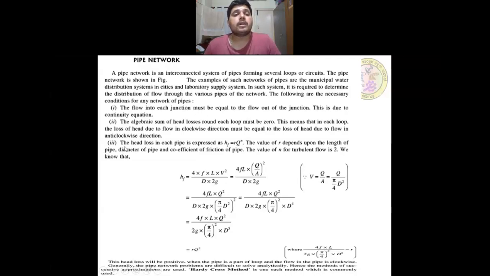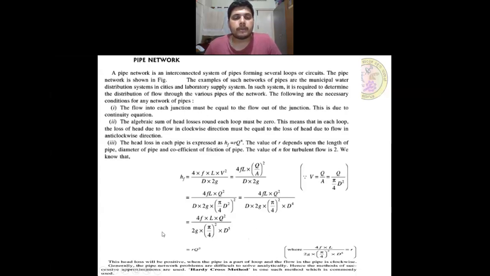Third, the head loss in each pipe is expressed as hf = R Q^N. The value of R depends upon the length of the pipe, the diameter of the pipe and the coefficient of friction of the pipe. The value of N for turbulent flow is 2. We know that hf = 4 f L V^2 / 2gD. This will be simplified with V = Q/A. Substituting here, finally we arrive at R Q^2. So N is equal to 2.